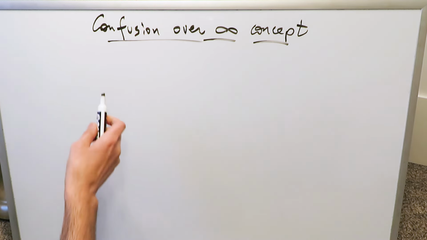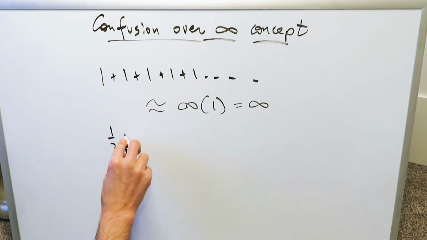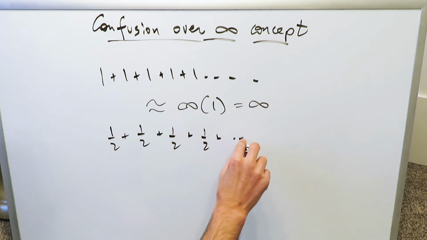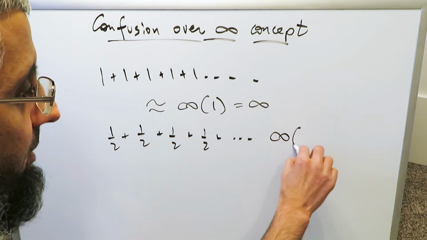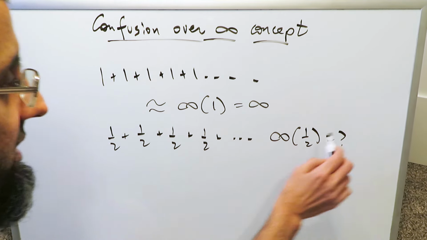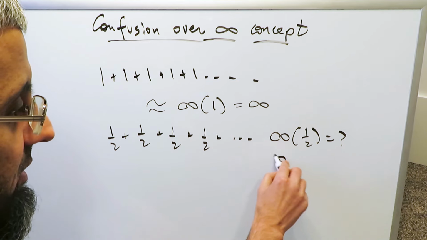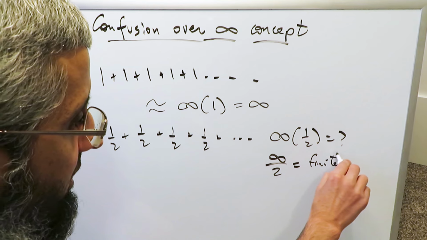However, if I take a bunch of fractional values and I add them, an infinite number of those fractional values, assume we're doing an infinite number of halves. Is this going to give me infinity as an end result, or will the value be finite? Think about it. I'm no longer adding ones. Here I'm looking at an infinite number of halves. So what should this value be? If an infinite number of ones is equal to infinity, but an infinite number of halves would logically be infinity over 2, would that then make this a finite number or not?